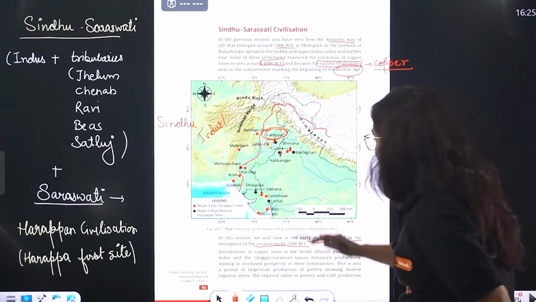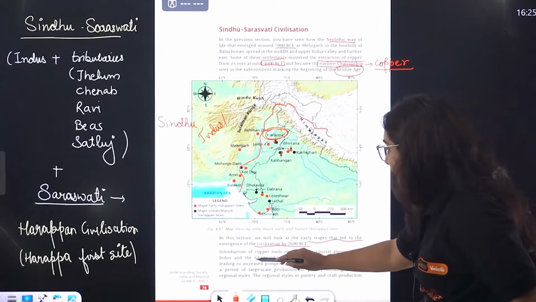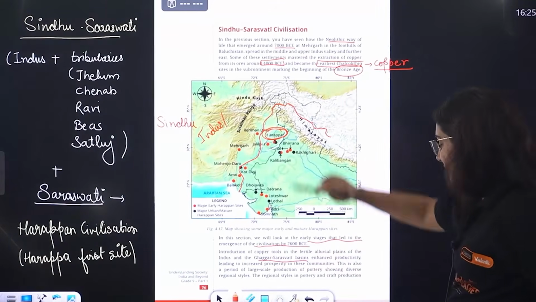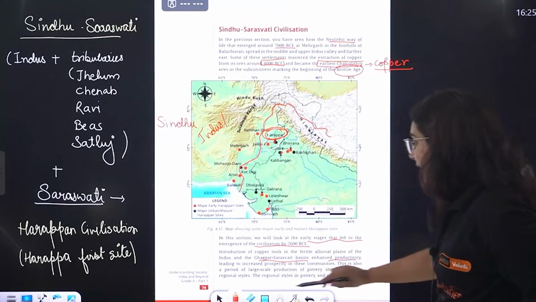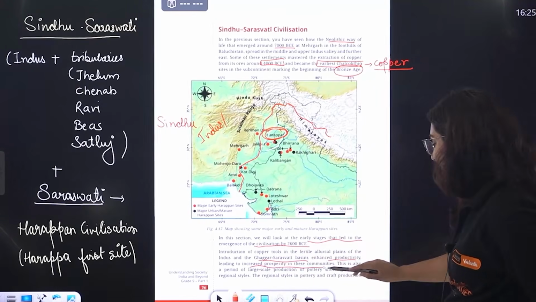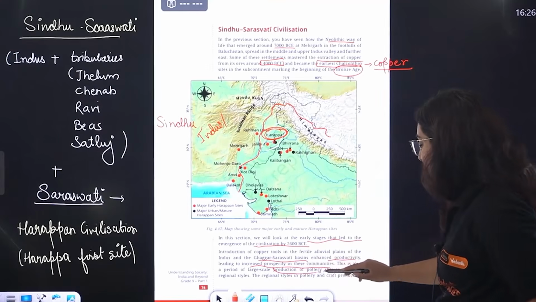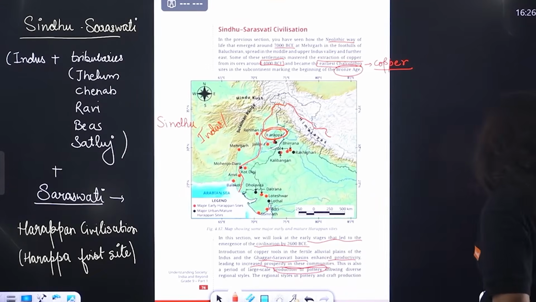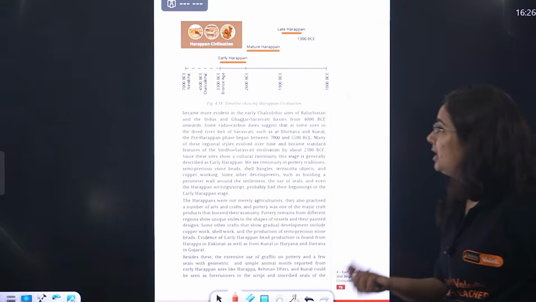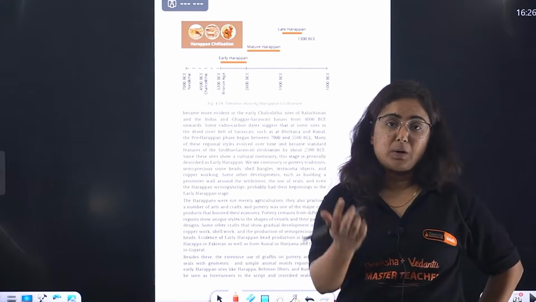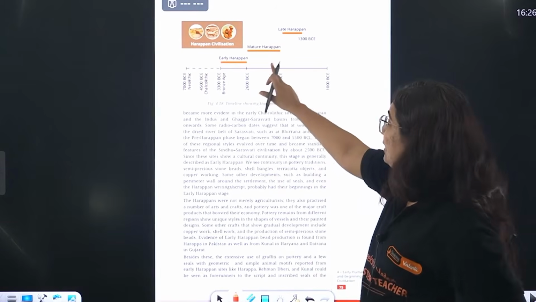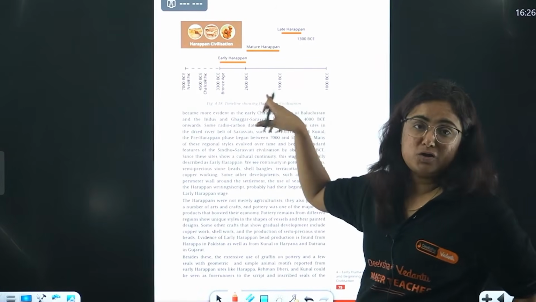So beta, according to the new NCERT, the Ghaggar-Saraswati basin, exactly the same, had enhanced productivity leading to increased prosperity in these communities. This is popularly known for its style of pottery. Yes, this time the pottery became very finished, and beautiful designs were made over it. You can see it with the help of the timeline and this chart also.